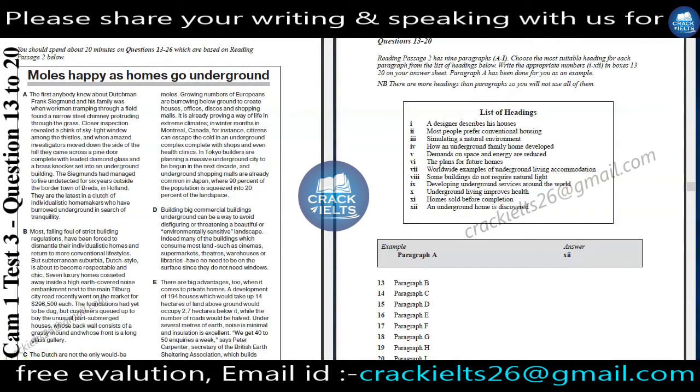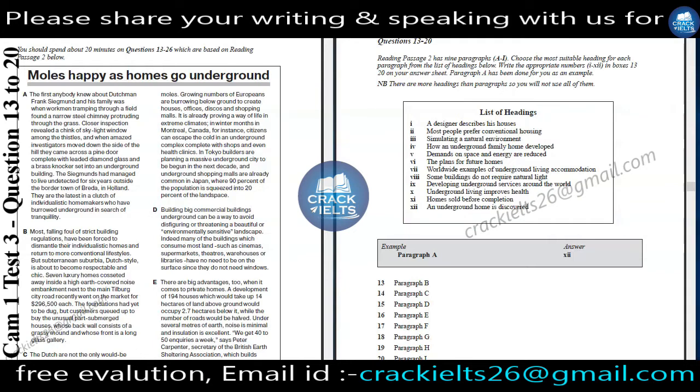Now we will solve reading passage 2 of test 3 of Cambridge 1. Let's begin with questions 13 to 20. Reading passage 2 has 9 paragraphs, A to I. Choose the most suitable heading for each paragraph from the list of headings below. Write the appropriate numbers in boxes 13 to 20 on your answer sheet.